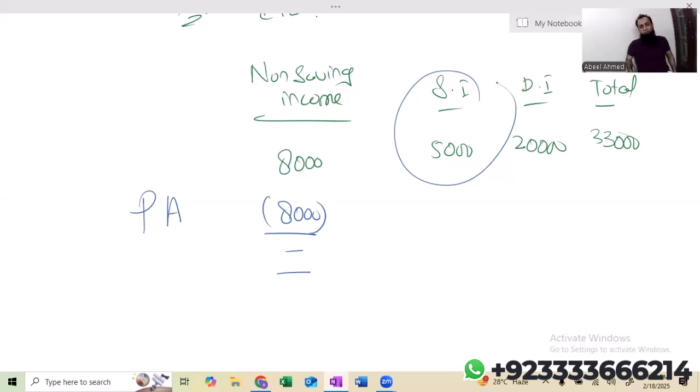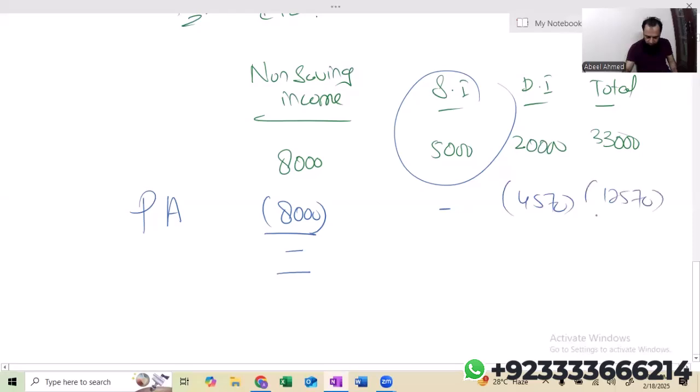Entire 5,000 falls in starting rate band where applicable tax rate is 0%. In that case, you should not be deducting the remaining personal allowance from the saving income. Now you should deduct the remaining personal allowance from the dividend income, which is 4,570. In this way, you will be, of course, saving the tax.